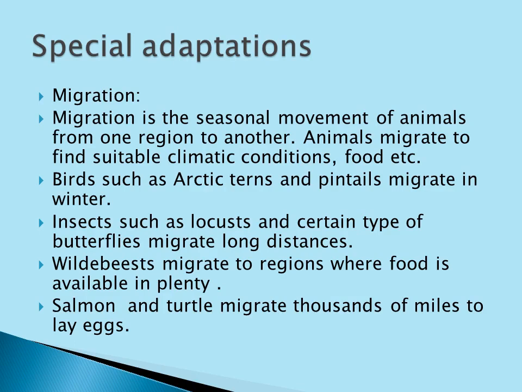The first example is Arctic terns and pintails. They migrate in the winter to escape from the climate. Insects such as the locust and certain types of butterflies also migrate a long distance. The wildebeest is a type of animal that migrates where food is available in plenty. Salmon is a type of fish, and the turtle migrates thousands of miles to lay eggs.